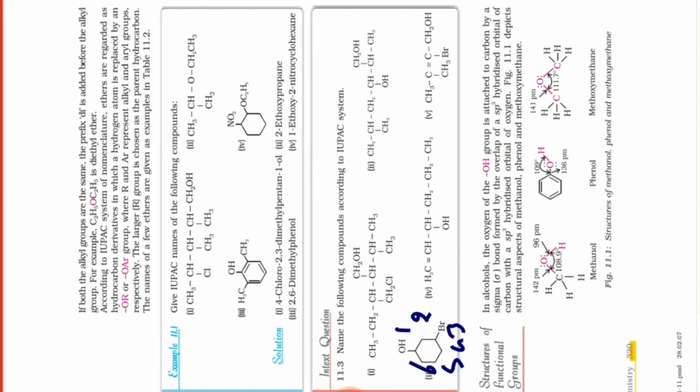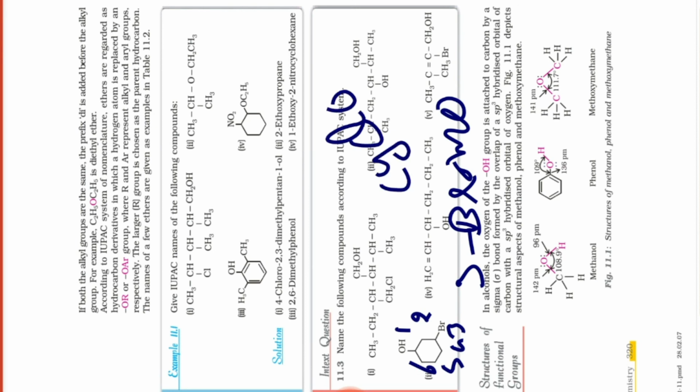It came 3-bromo. So 3-bromocyclohexanol. And students just remember, this is not a phenol. Phenol would have a benzene ring in it. Okay, I hope you are getting my point.